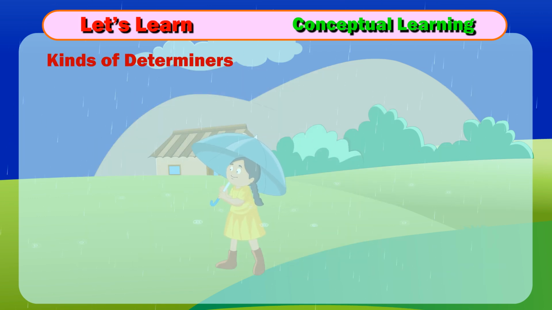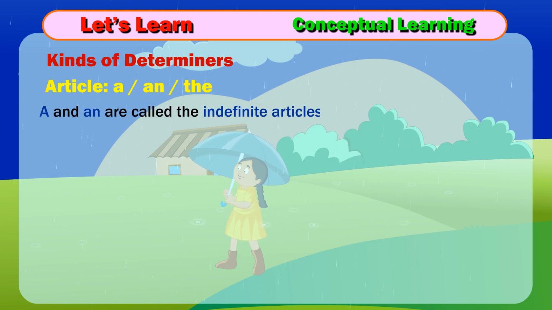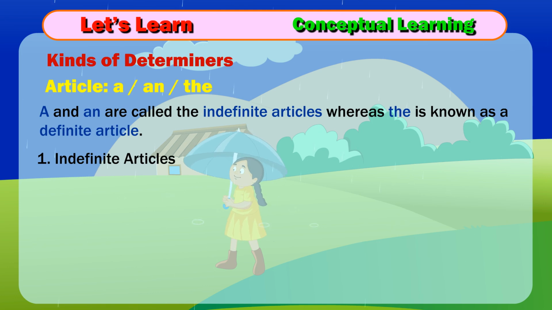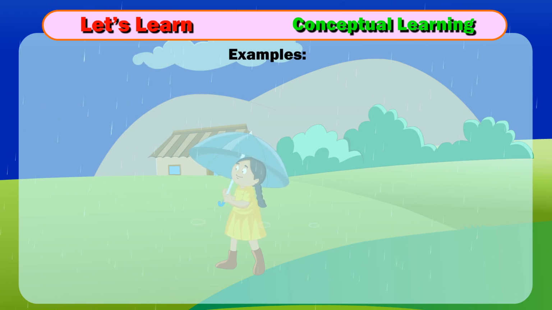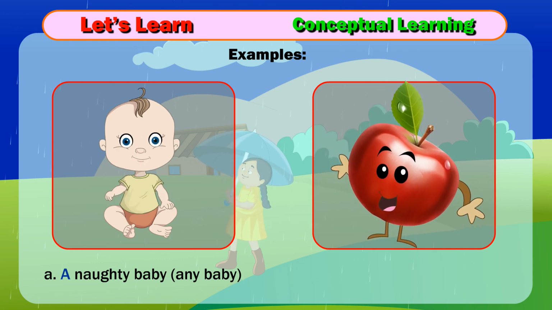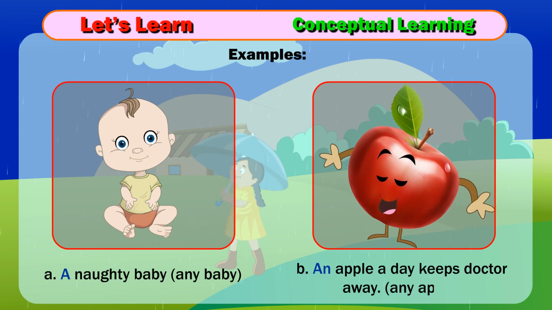Kinds of determiners. Article, a and the. A and an are called the indefinite articles, whereas the is known as a definite article. 1. Indefinite articles. Examples: A. A naughty baby, any baby. B. An apple a day keeps doctor away. Any apple.